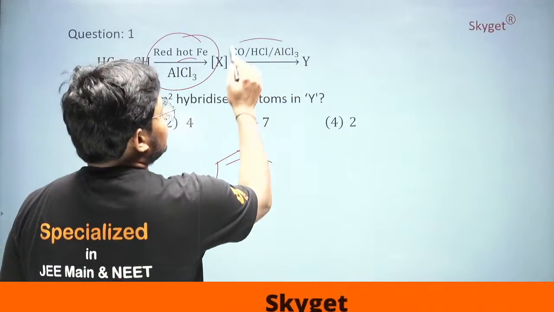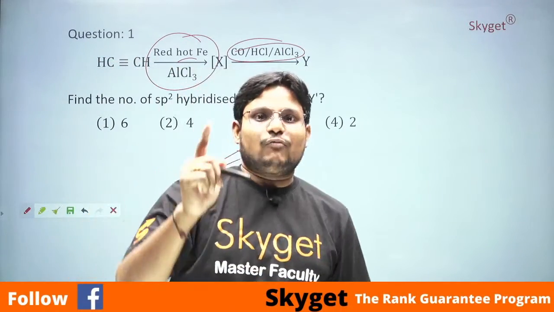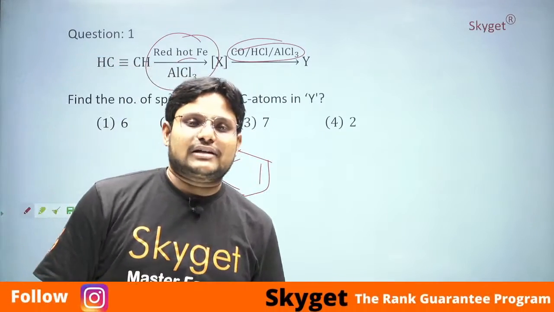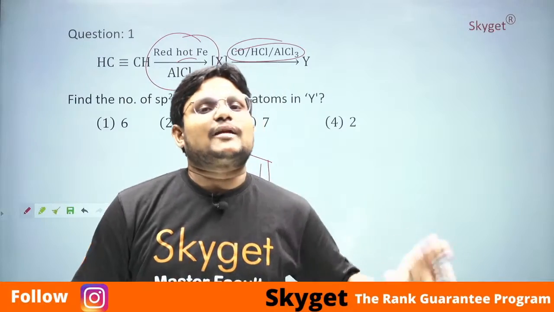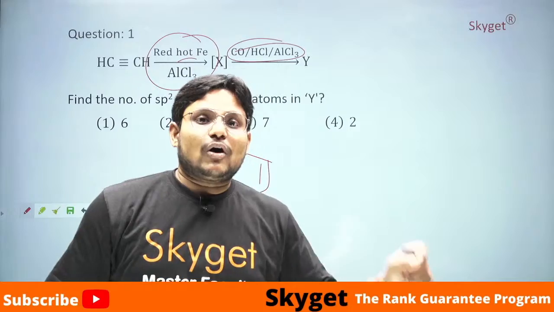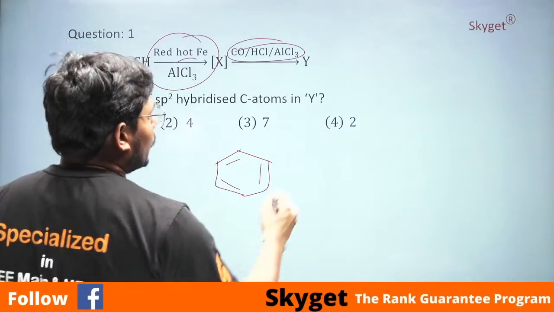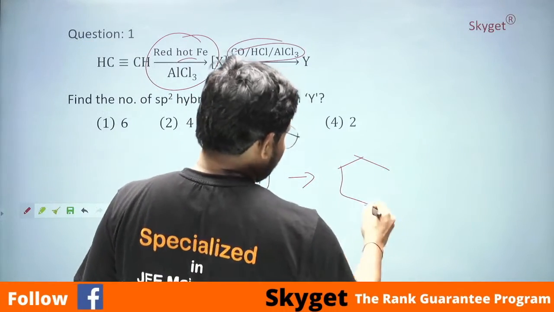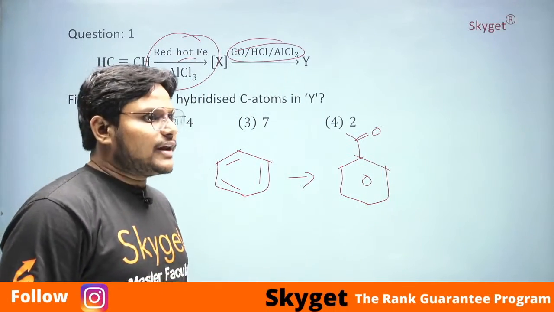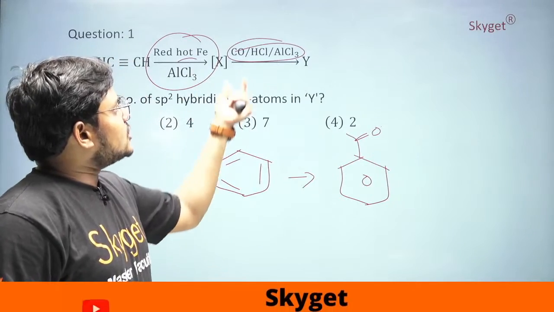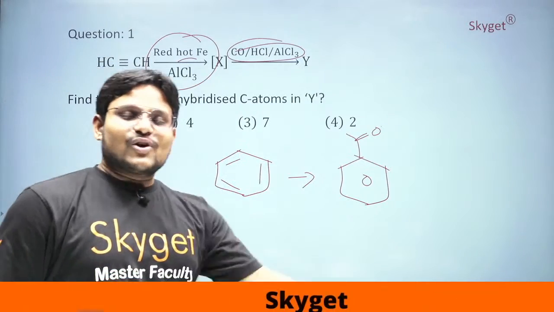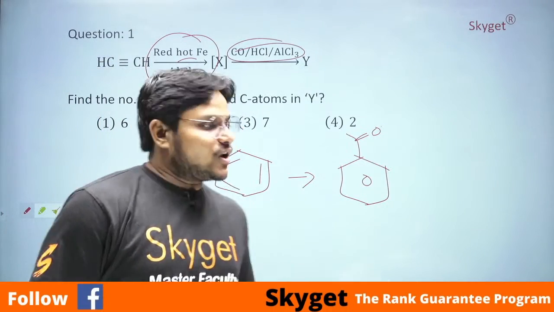If you see this reagent, you have to get one named reaction. You know what that is? Yes, that is nothing but the Gattermann-Koch reaction, students. We have done a special video on the Gattermann-Koch reaction. If you follow that video, then this problem is very easy. Why? Because in a Gattermann reaction, you are going to get an aldehyde here. What is the Gattermann-Koch reaction? Benzene, you are making it react in the presence of carbon monoxide, HCl and AlCl3. So you are going to get the Gattermann-Koch reaction.